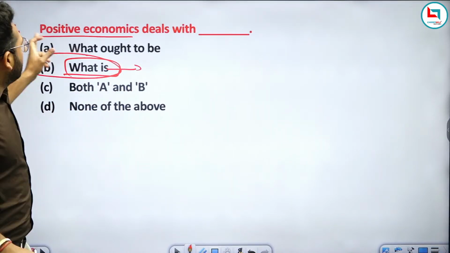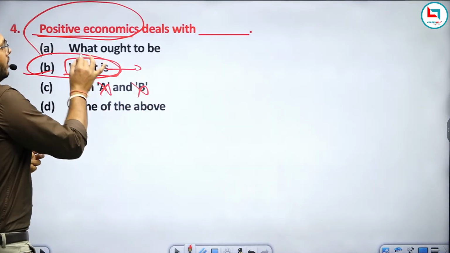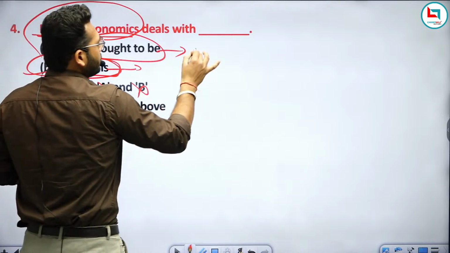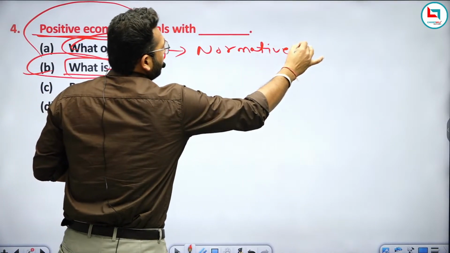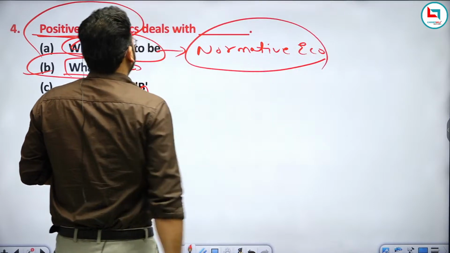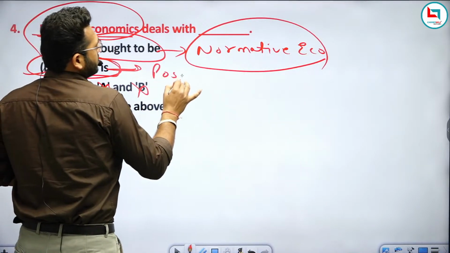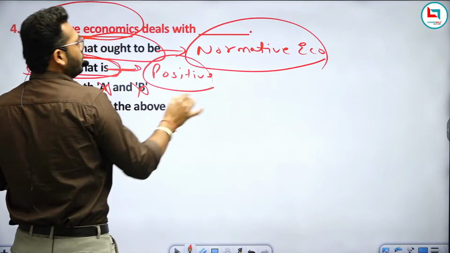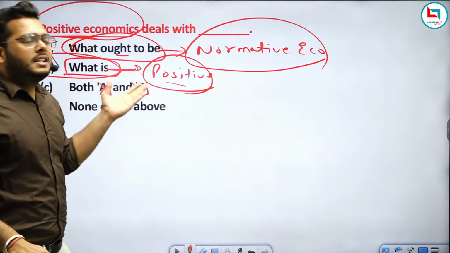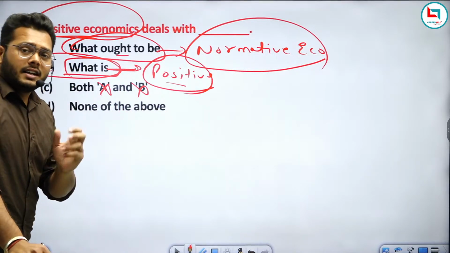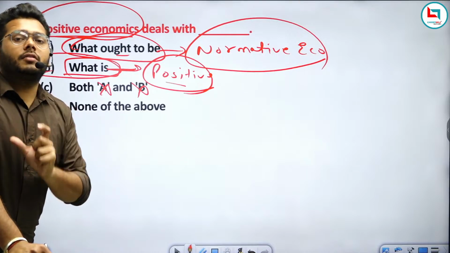So positive economics deals with what is, so not A and B. What ought to be is related to normative economics, and what is is related to positive economics, because it deals with the facts you have right now. Positive economics is descriptive in nature, and what ought to be is prescriptive in nature.